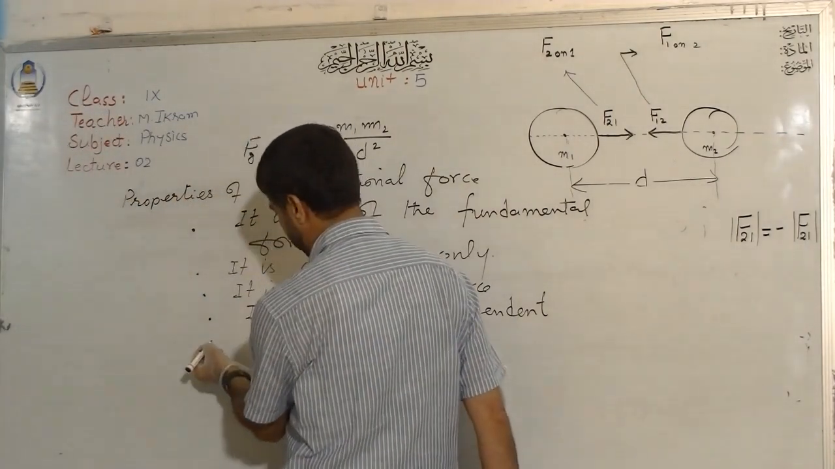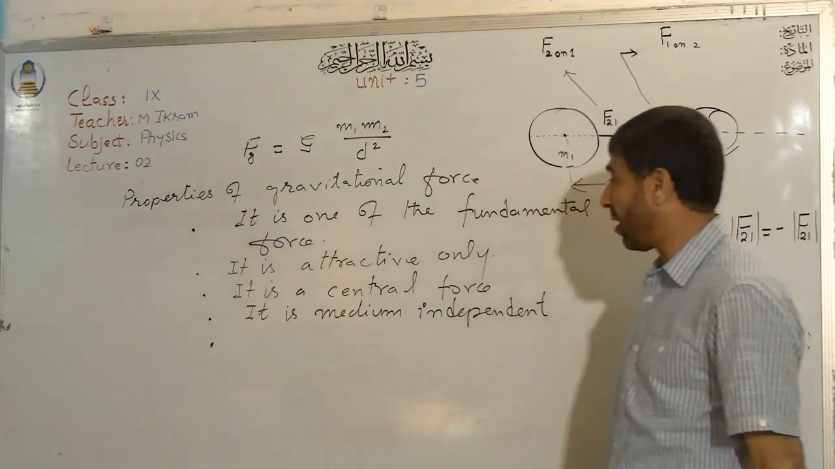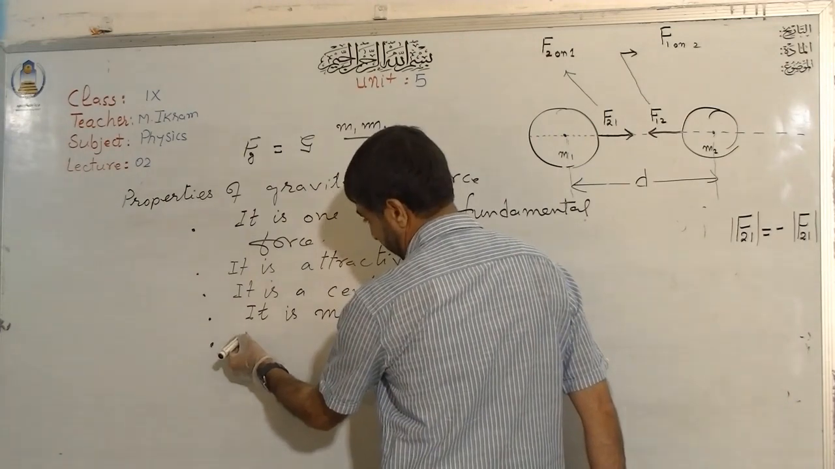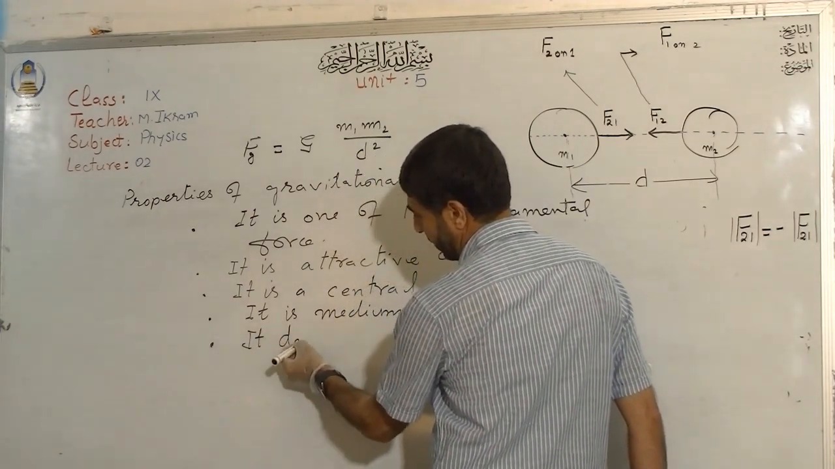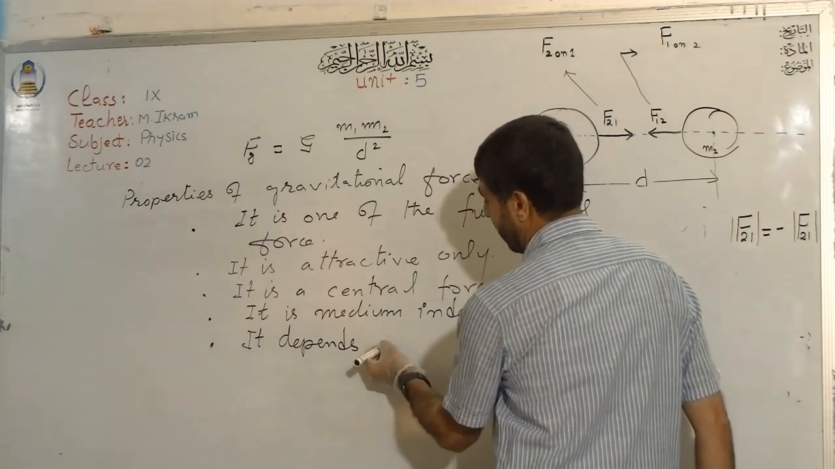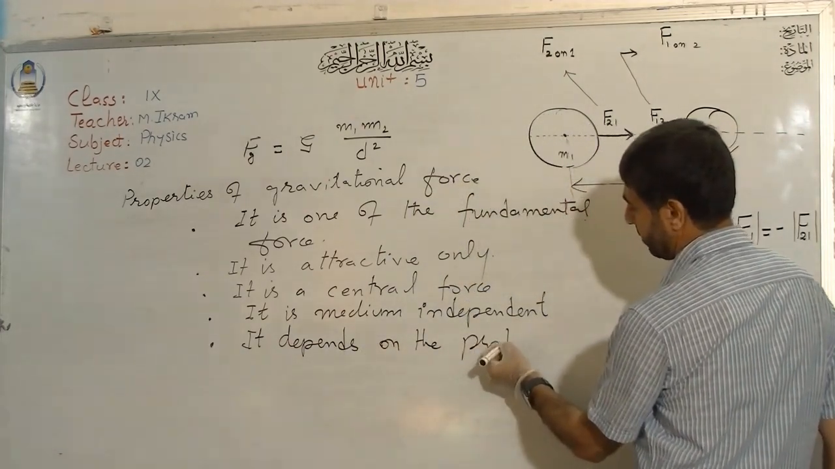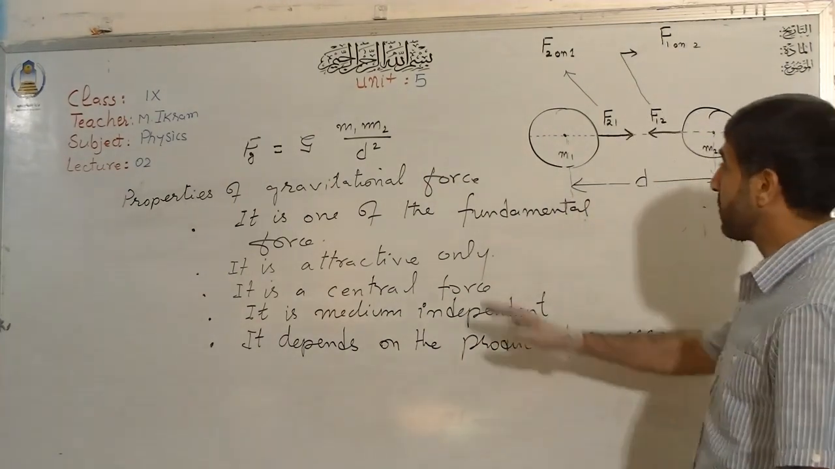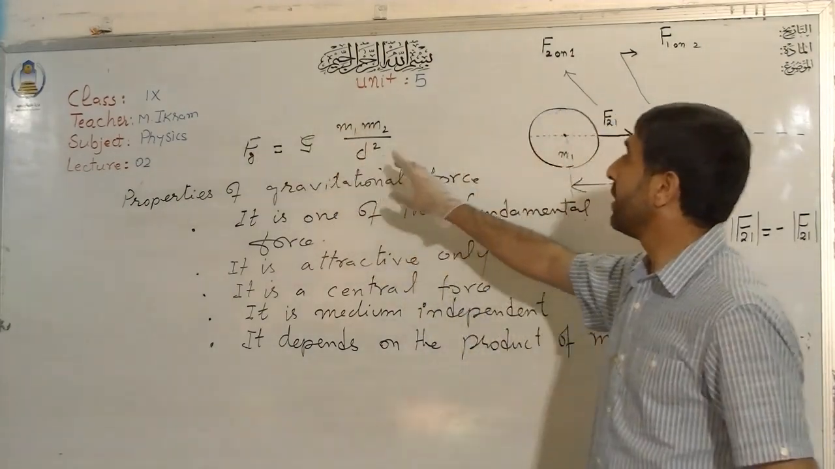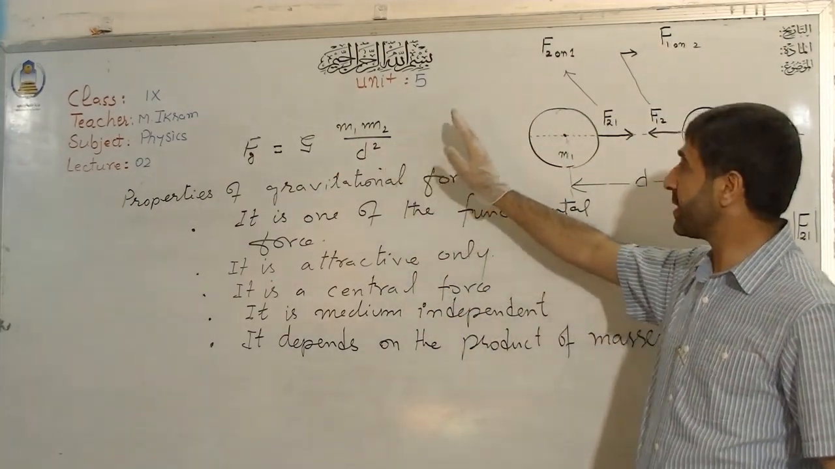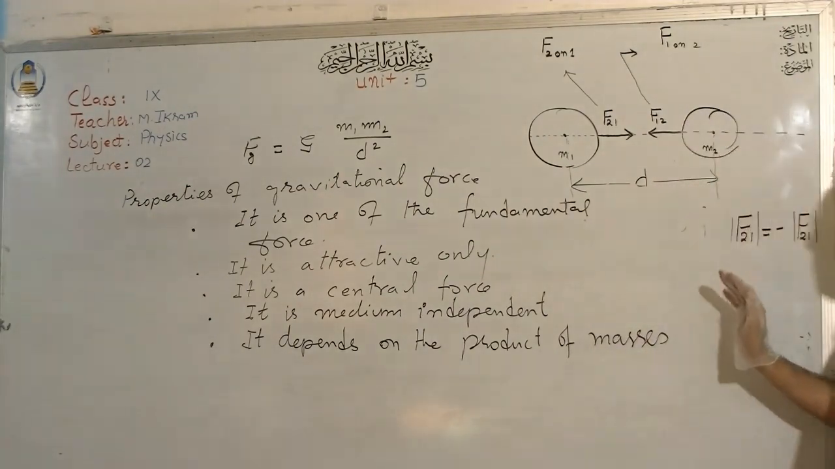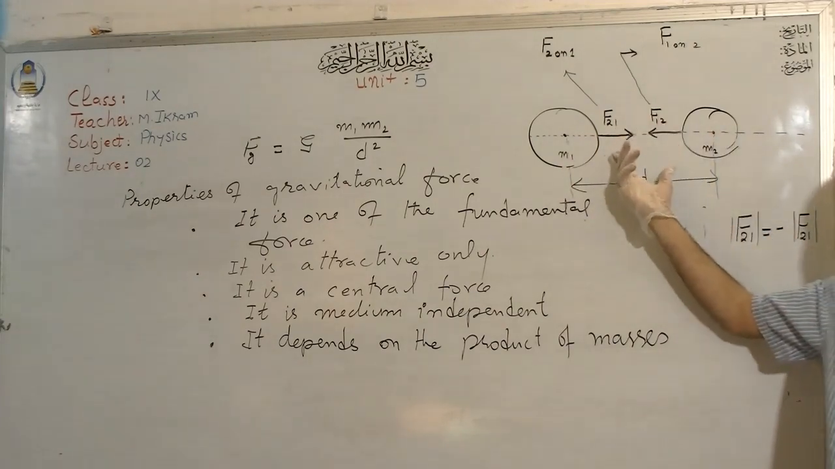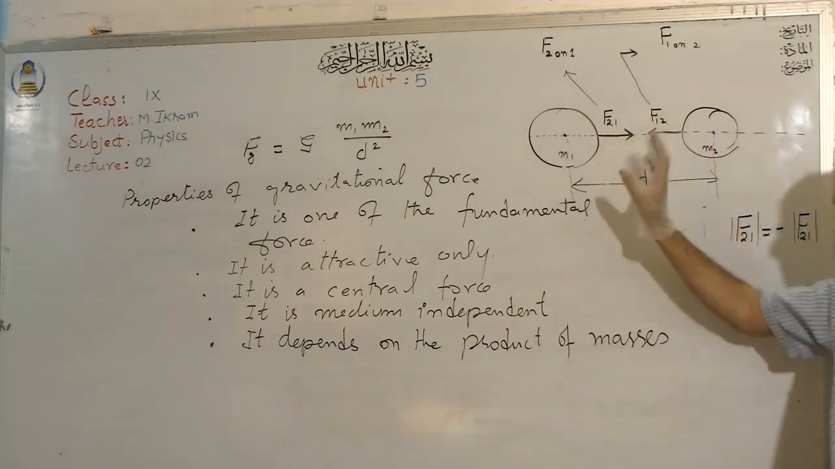The next important point is that it depends on the product of masses. The force between two objects always depends on the product of their masses. It does not depend on the individual mass. For example, as I told you, if it is 100 and if it is 10, then the force of gravity will remain the same. They will be pulling each other with the same force.